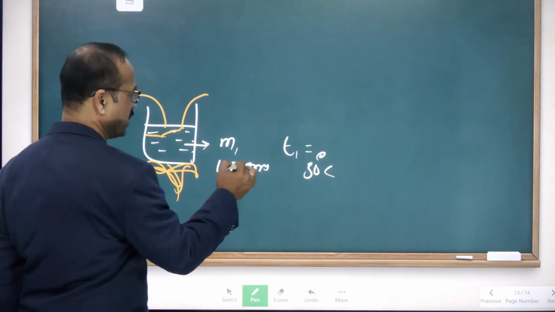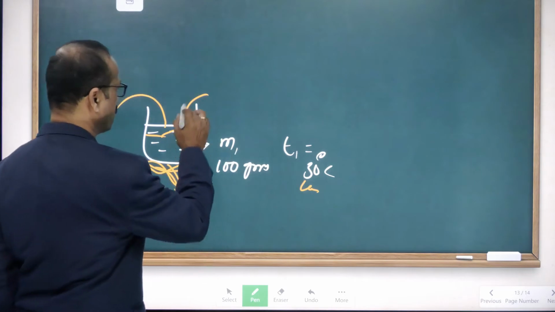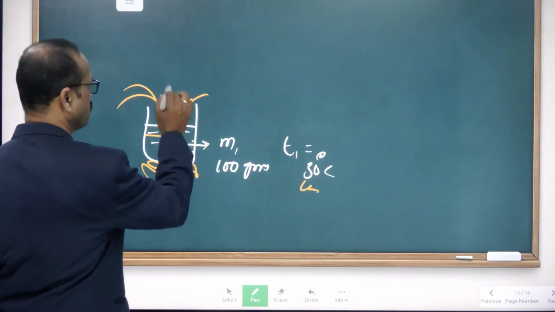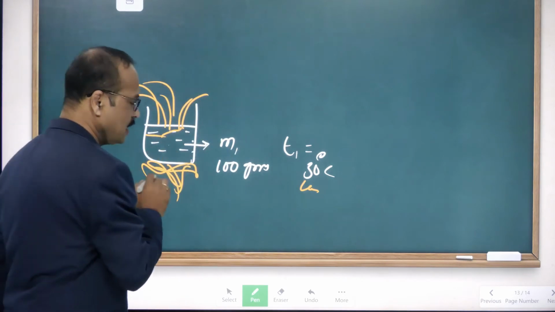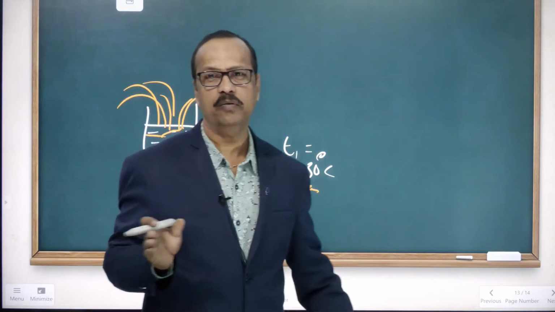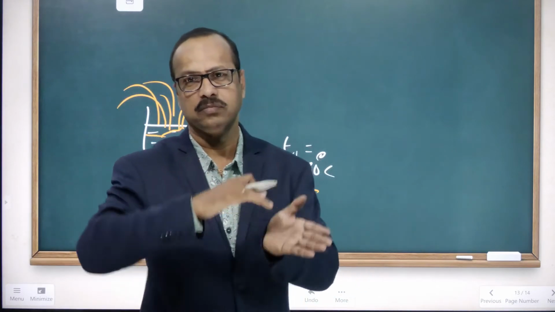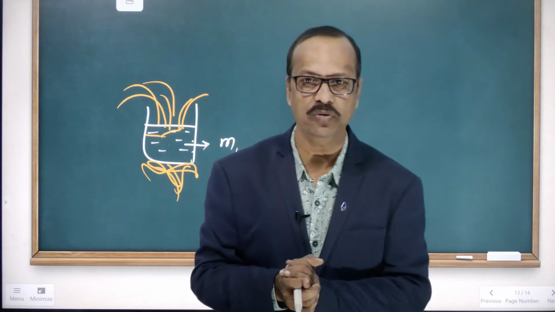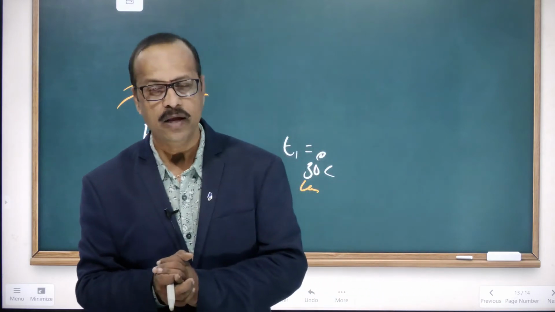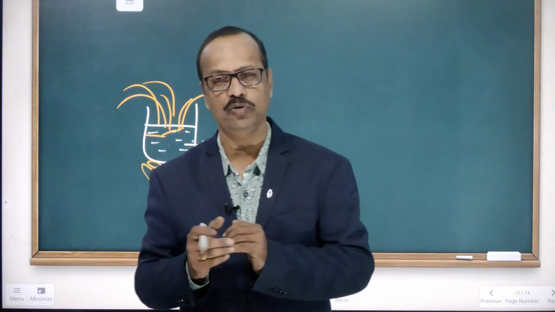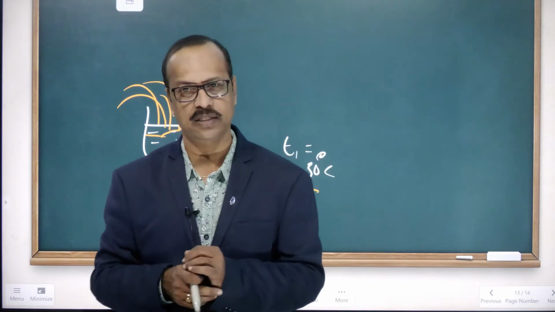When it reaches 100 degrees Celsius, the water gets evaporated and moves away. So here, heat and matter both are moving from the system to the surroundings. Matter and energy both exchanging with the surroundings is called an open system.